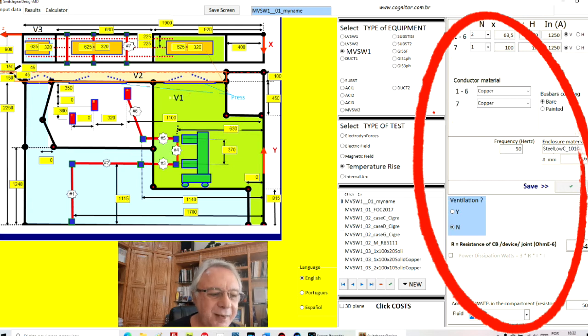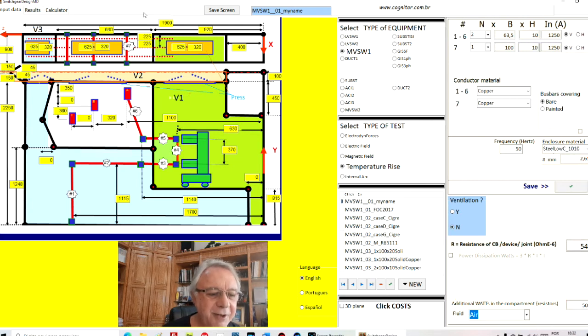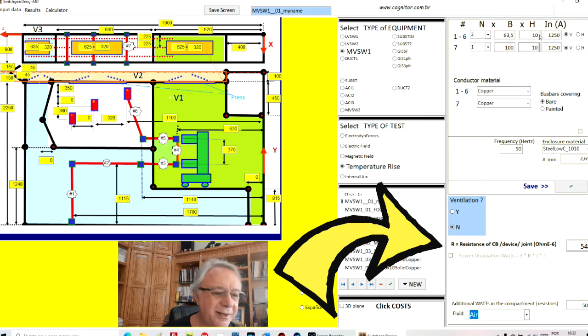I have only to put the right currents and the value, in this case here, of the resistance of the circuit breaker per phase. This is very important data, because as we know, during temperature rise of switchboards and switchgear, usually the hottest points are in the connections of the bus bars to the circuit breaker or fuse or switch, things like this.